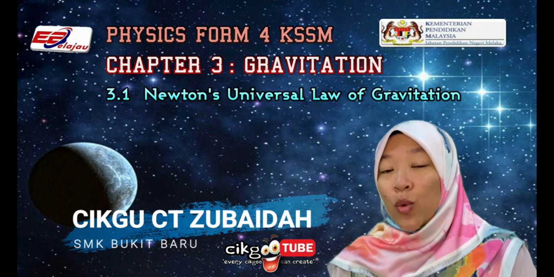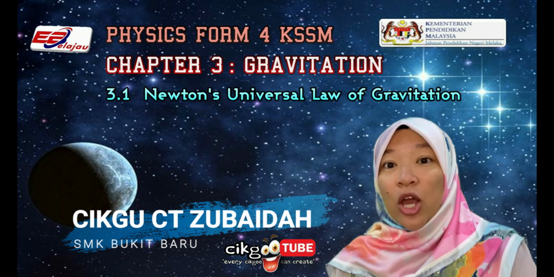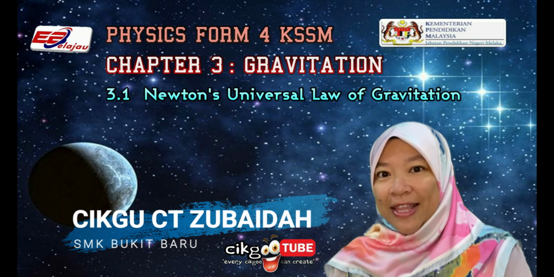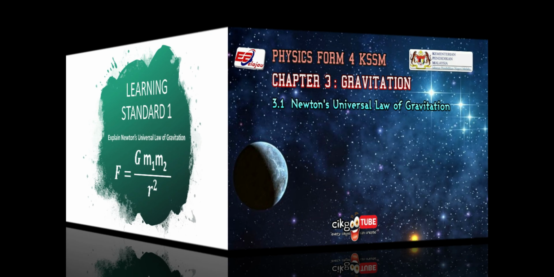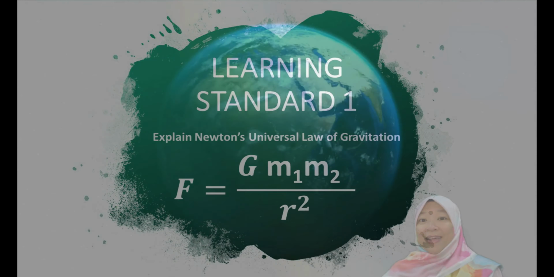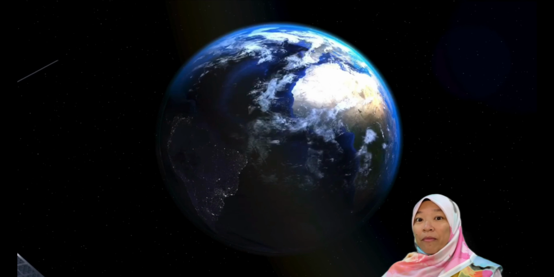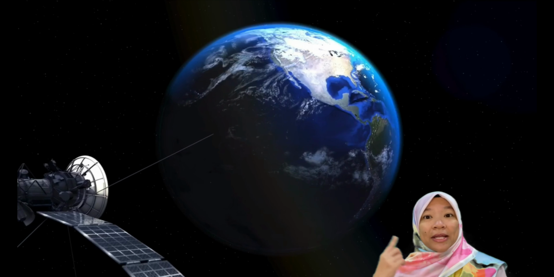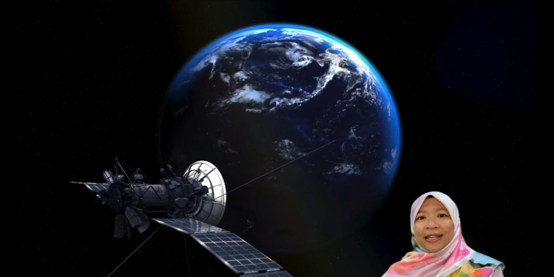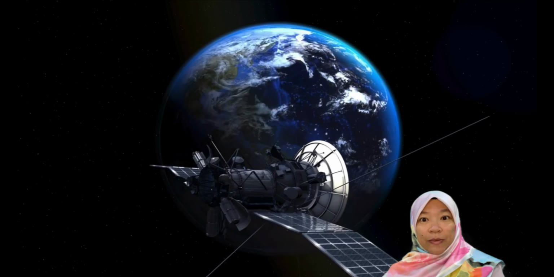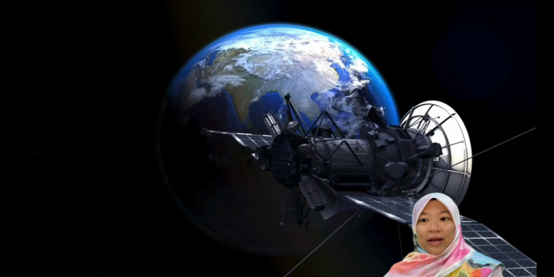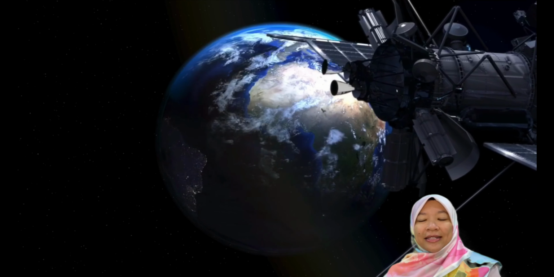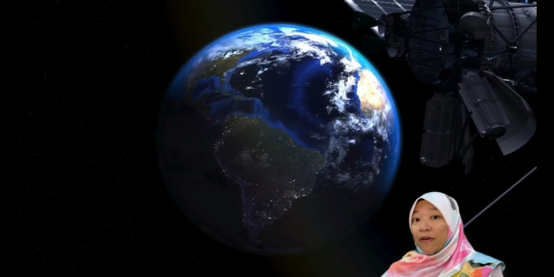In this lesson, we are going to learn gravitation with the topic Newton's Universal Law of Gravitation. There are various types of man-made satellites revolving in their respective orbits in outer space. Satellites are invented for communication purposes, weather forecast, and Earth observations. Why are these satellites able to revolve in their respective orbits?